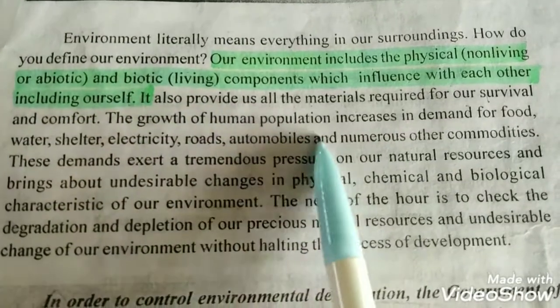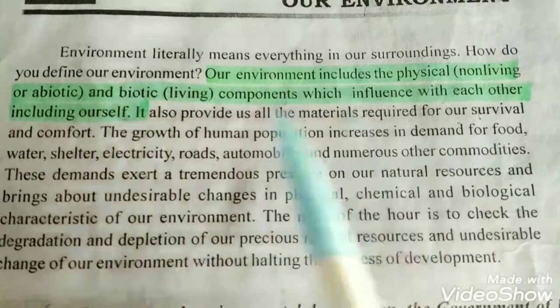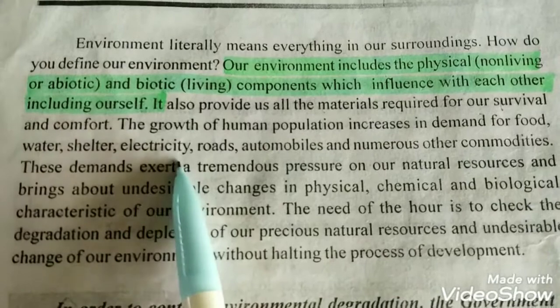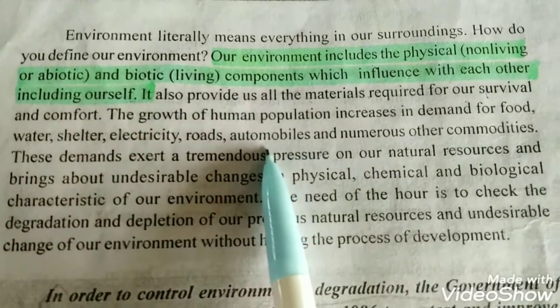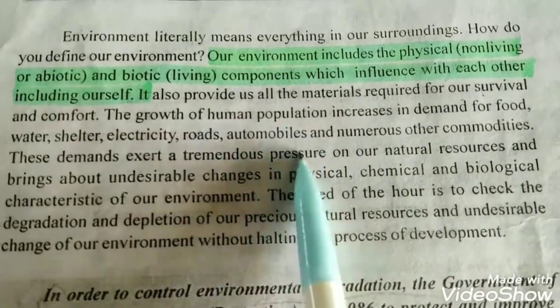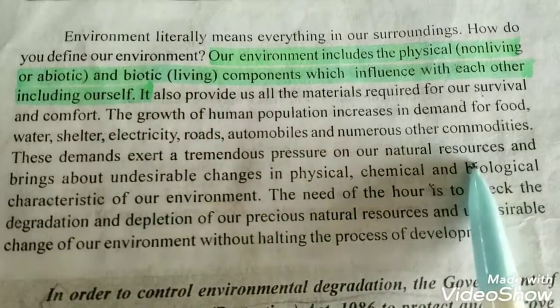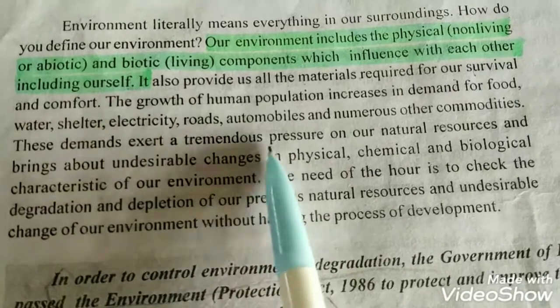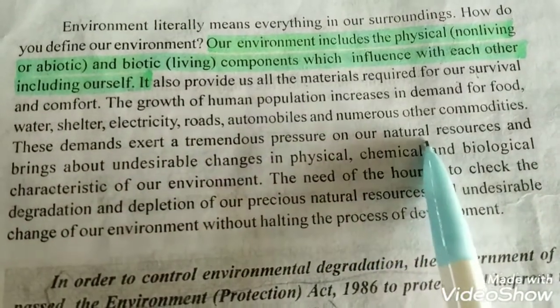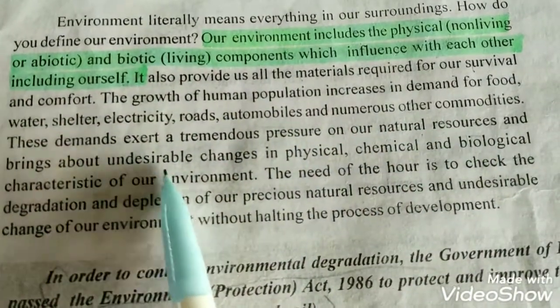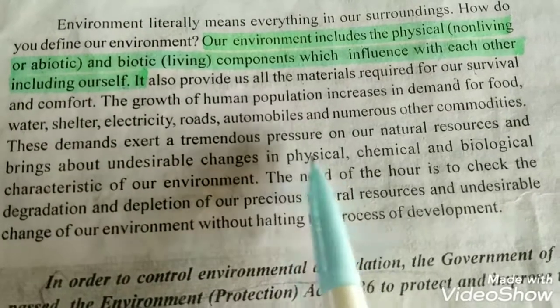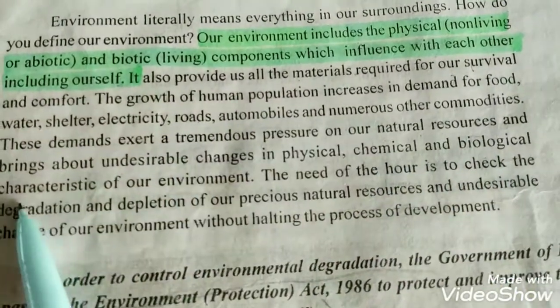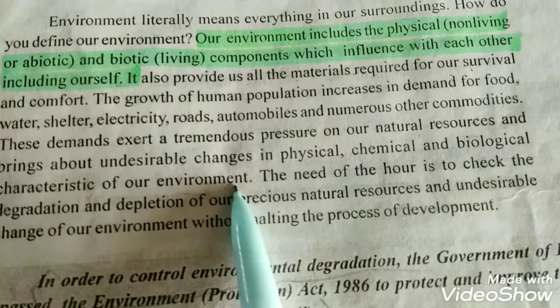The growth of the human population increases the demand for food, water, shelter, electricity, roads, automobiles. Automobiles means various types of vehicles and numerous other commodities. These demands exert a tremendous pressure on our natural resources and bring about undesirable changes in the physical, chemical, and the biological characteristics of our environment.